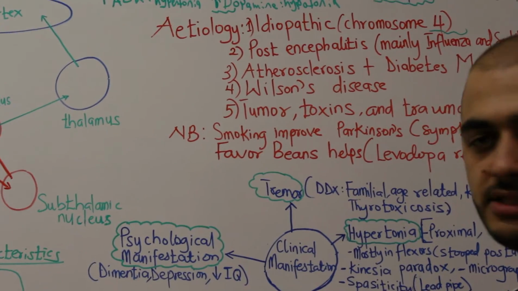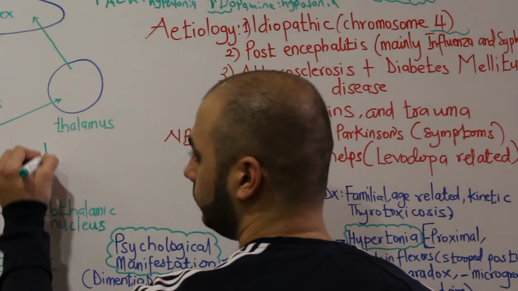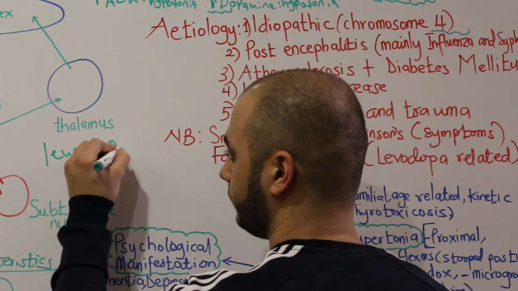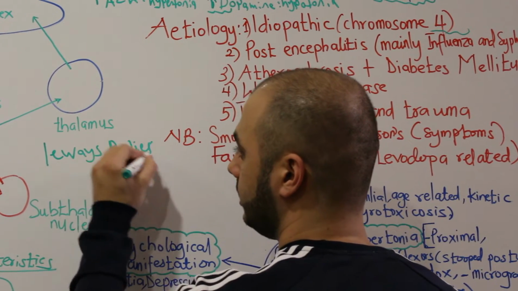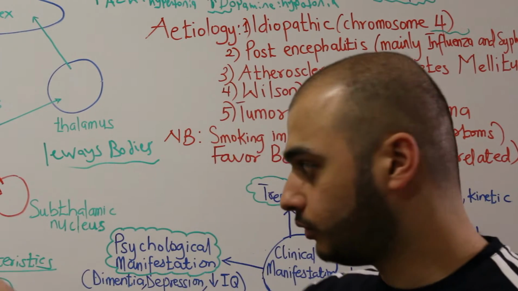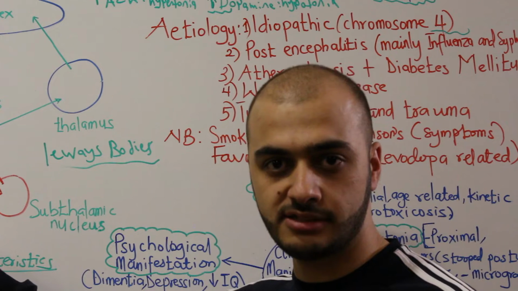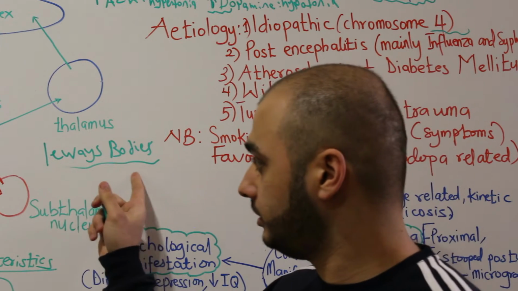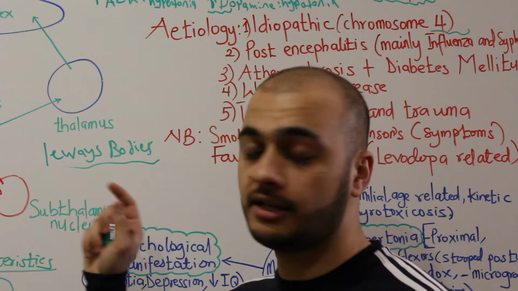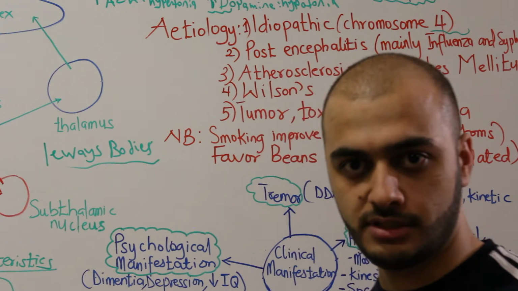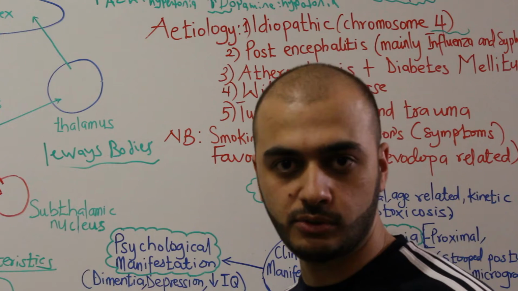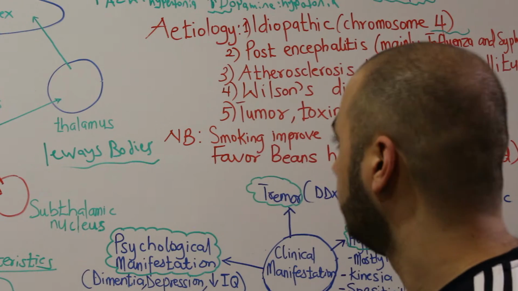And mainly we will notice some bodies called Lewy bodies. These bodies we will find in neurons, especially in neurons of the substantia nigra. These bodies are characteristic of Parkinson's disease. We'll find them in the dopaminergic neurons in the substantia nigra.